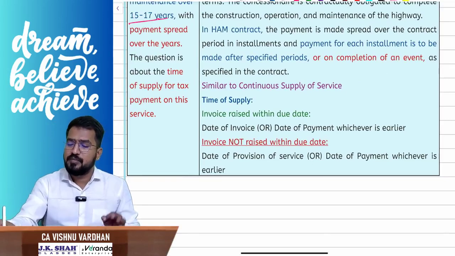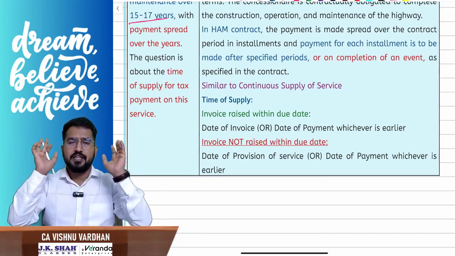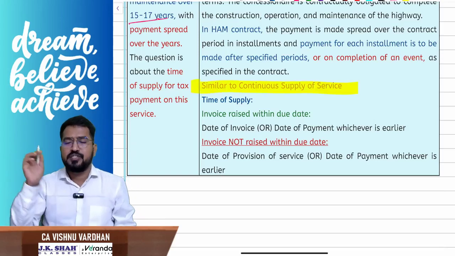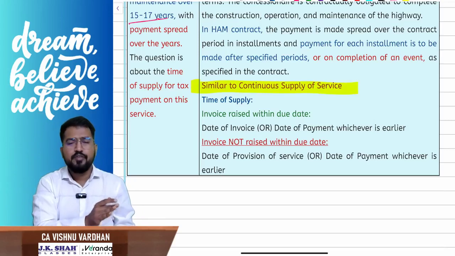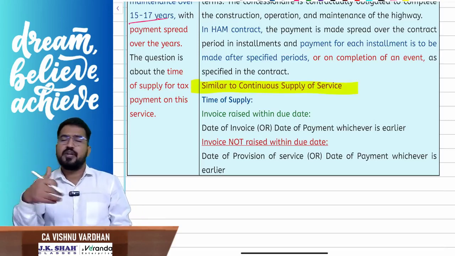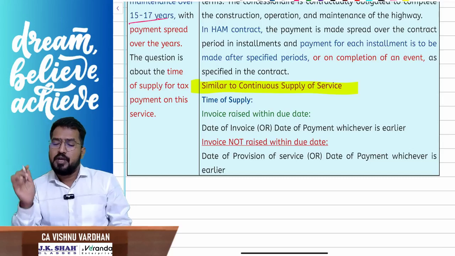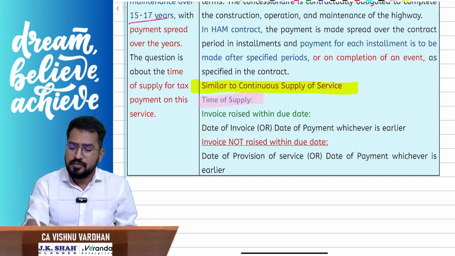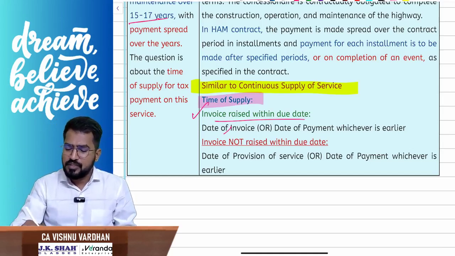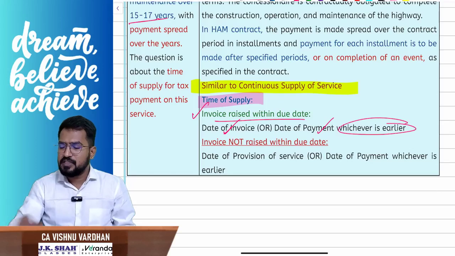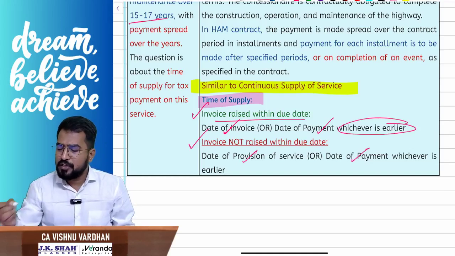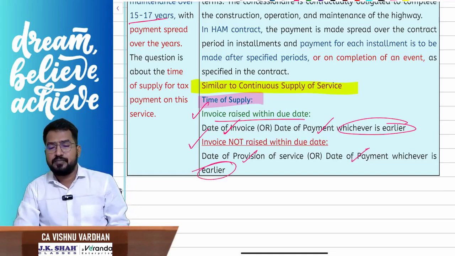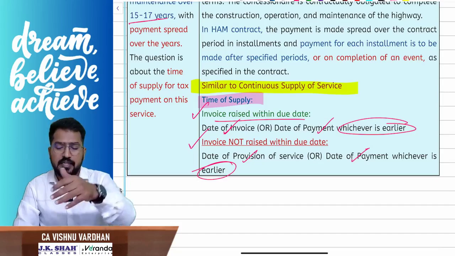In simple terms, this transaction between NHAI and the concessionary is similar to continuous supply of service. Raise the invoice accordingly, on or before the due date of payment, on or before payment, or on or before completion of the event, as the case may be. And the time of supply will be: if the invoice is raised within the time limit, then the date of invoice or date of payment, whichever is earlier. If the invoice is not raised within the due date, then the date of provision of service or date of payment, again whichever is earlier. Clear? Simple clarification, just lengthy, that's all.